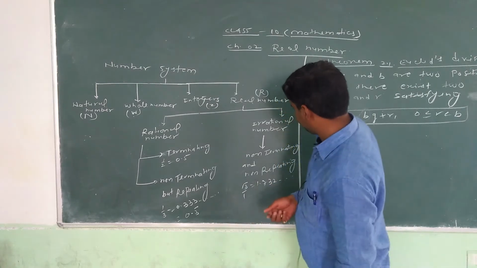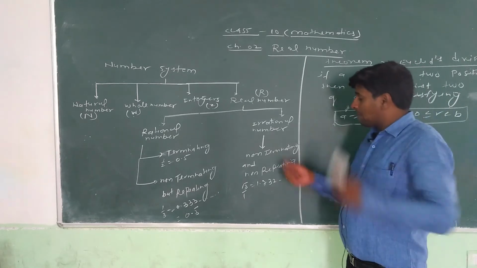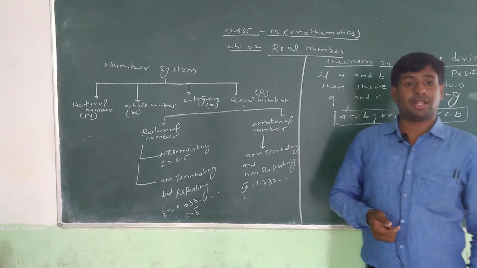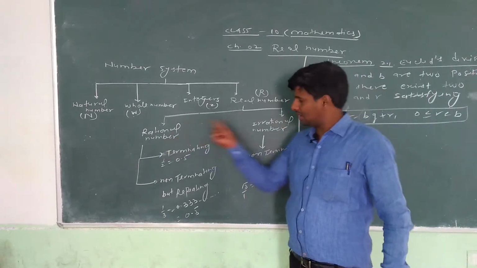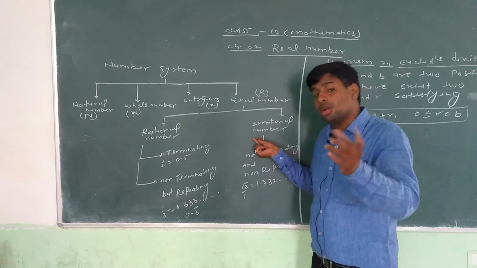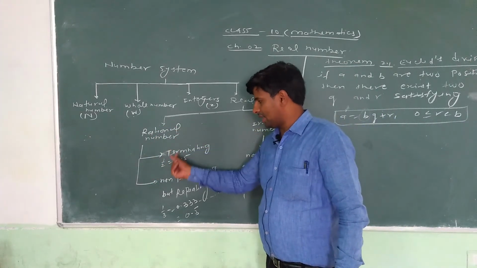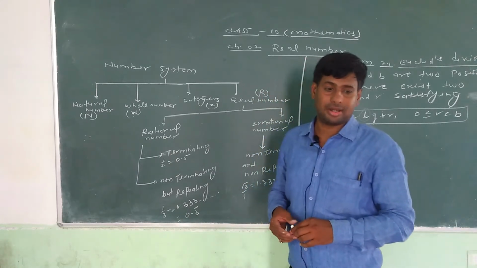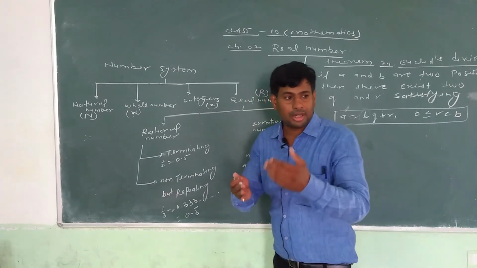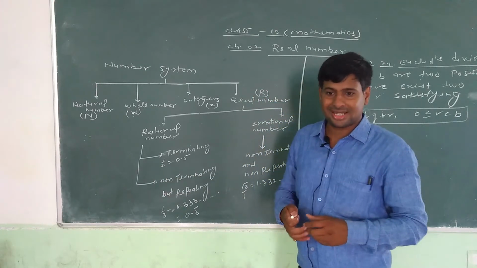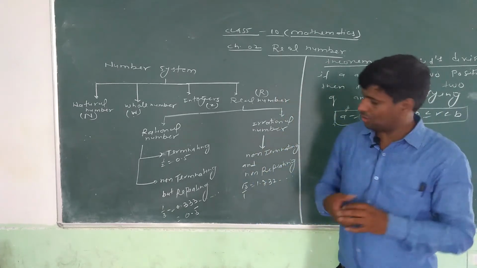Irrational numbers mean those numbers which cannot be written in the form of p by q, where p and q are integers. Rational numbers have two conditions, first terminating, second non-terminating but repeating. Terminating means if any number in the form of p by q is changed into decimal expansion, we get remainder 0 at some place.